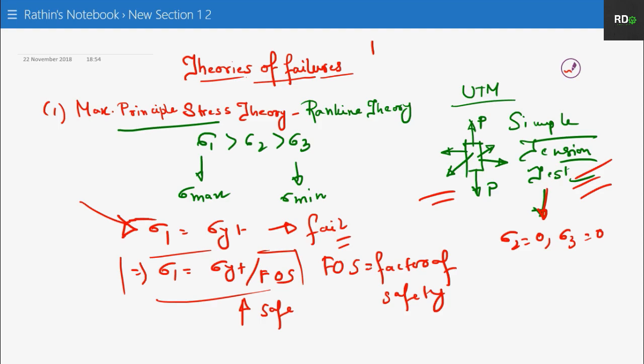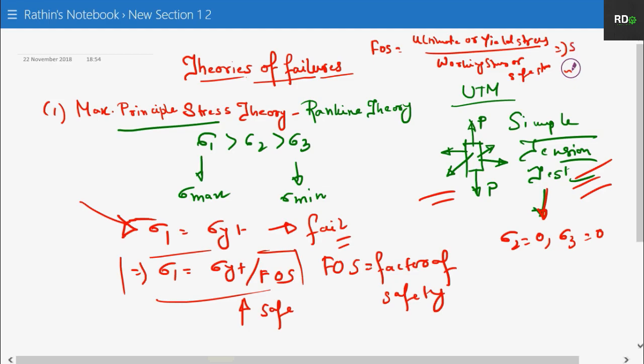As you know, factor of safety is nothing but your ultimate stress or your yield stress, if you can remember from the previous lessons, by working stress or safe stress. Are you getting my point? Therefore, what will be your safe stress then?